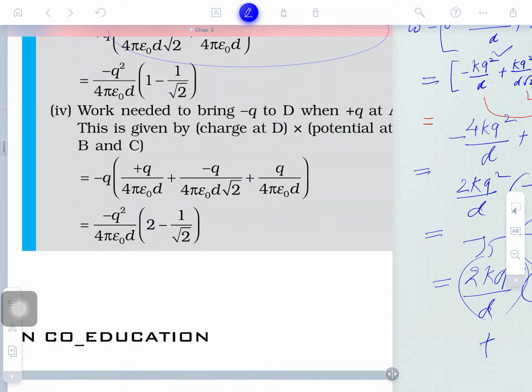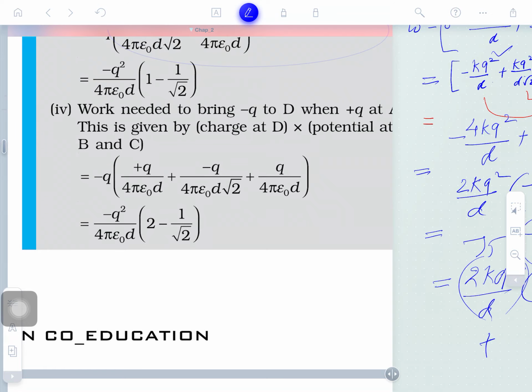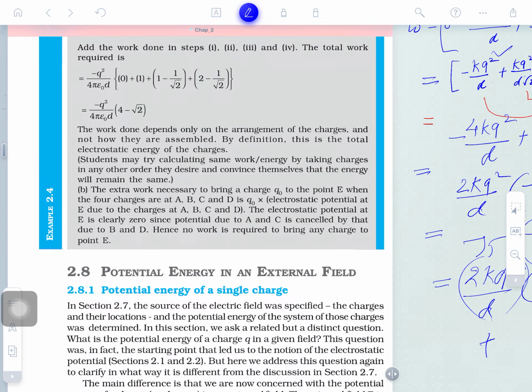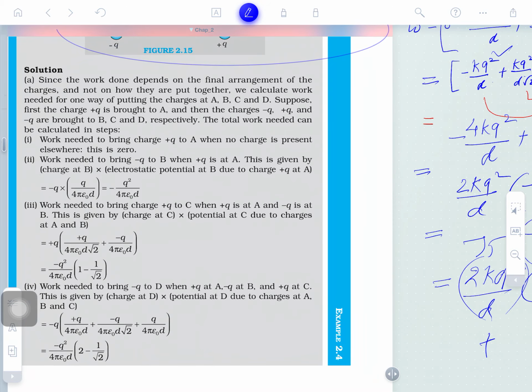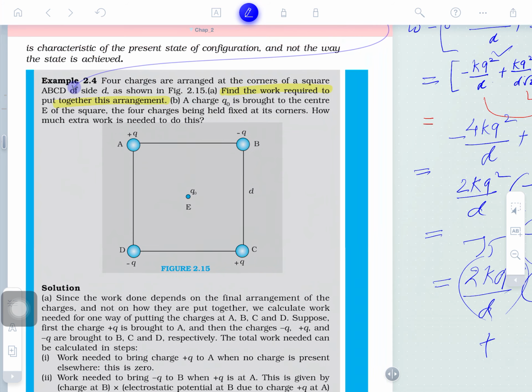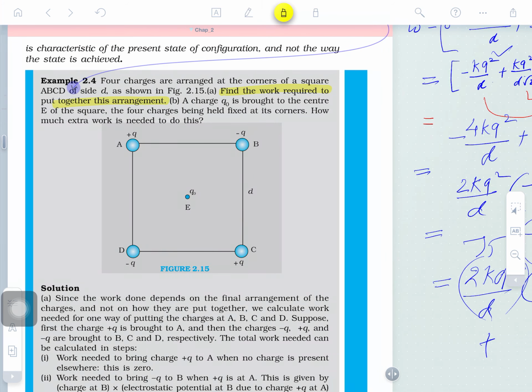You may check the answer; the negative sign is to be taken here, and the same answer is coming. Okay guys, now you may see what the next question is asking. Work done needed to bring charge q to B when a charge is at A. Now the second question, which we have to answer: a charge q is brought to the center of 4 charges kept together. How much extra work is to be done? Means in bringing this charge, how much work is to be done? The same is to be found here. The distance between them is given. So in bringing the first and bringing the second, I think you can solve this question.